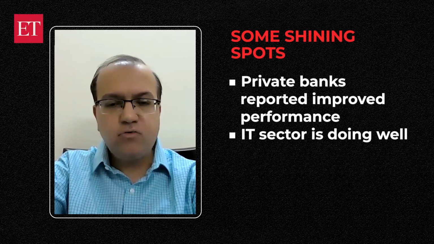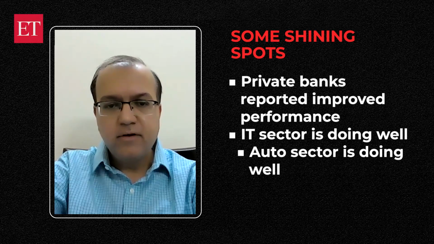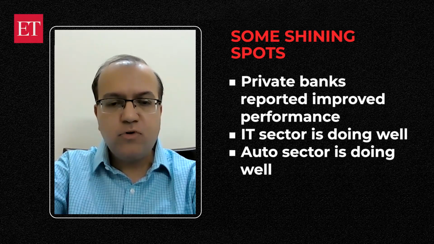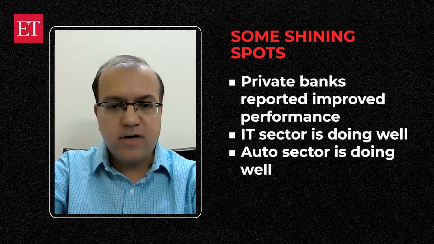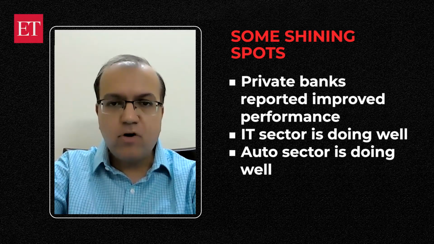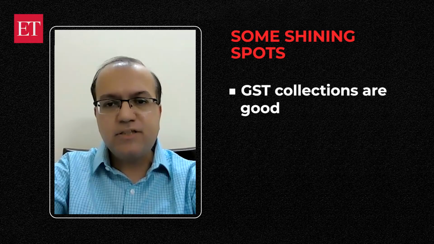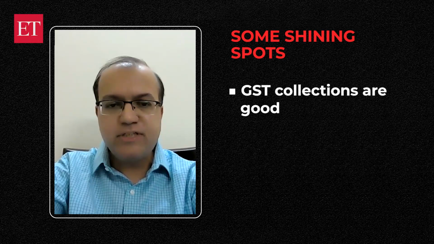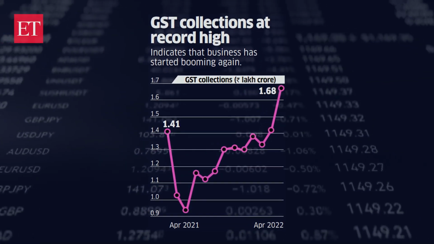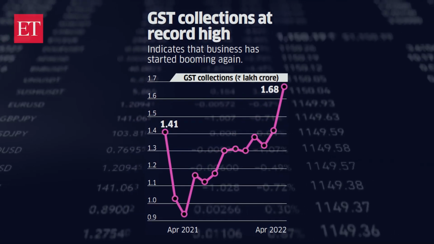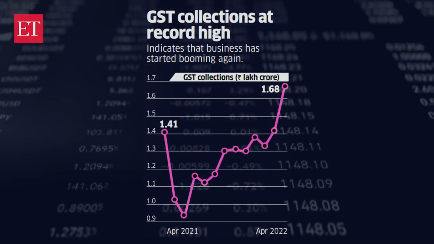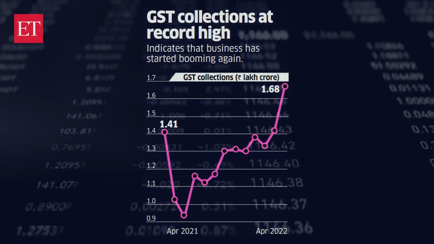The IT sector is doing well because of a strong demand environment as well as good deal wins. The automobile sector has also reported a good set of numbers because of the price hikes taken in the past and also because of operating leverage. The other thing we can look at is the GST collections. They have hit a record high of around 1.6 lakh crore in April, around 20% year-on-year growth from last year. It basically indicates the recovery in business activity post-COVID.